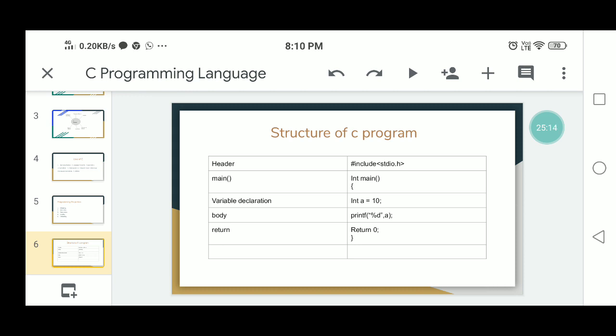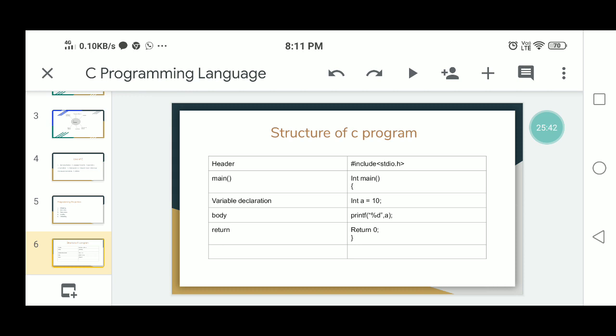You have to write some symbolic constants in this definition section. This is called #define PI 3.14, like that. PI equals 3.14, PI is the constant value. PI equals 22/7. This constant value must be declared in the definition section. You have to write the PI keyword in your program development.